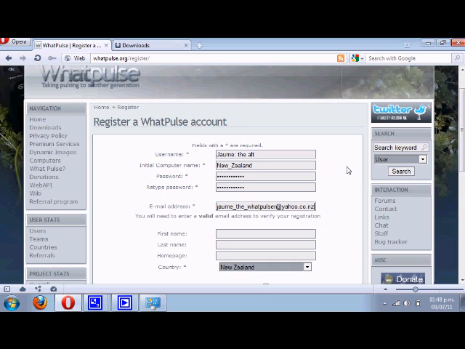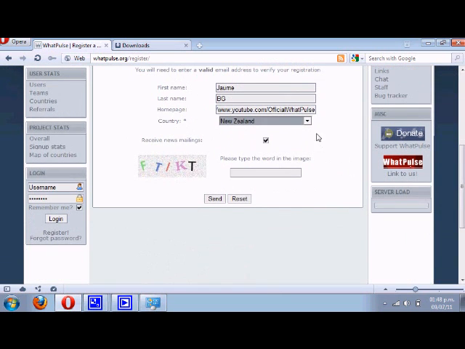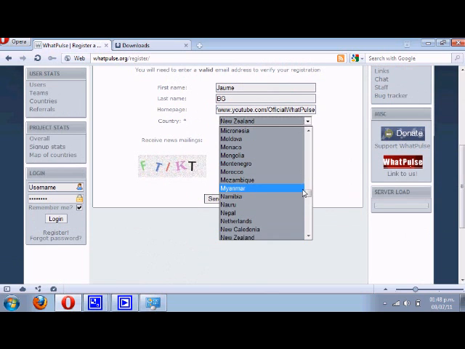Say first name, last name, home page, and then you put the country. So just put the country you're from, or the country you'd like to be from.